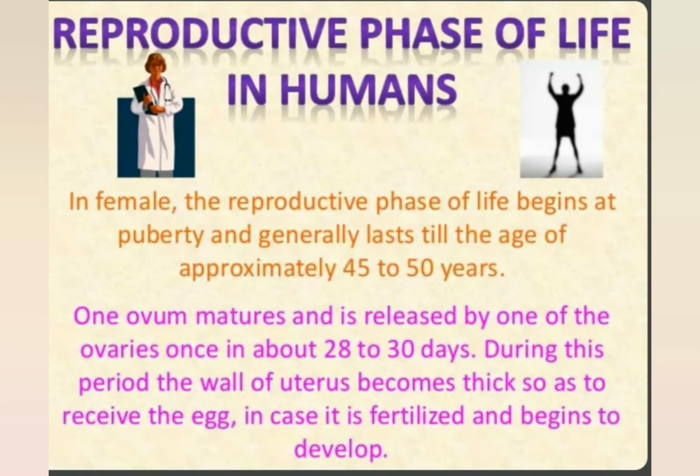In females, the reproductive phase of life begins at puberty and generally lasts till the age of approximately 45 to 50 years. The ovum matures and is released by one of the ovaries once in about 28 to 30 days. During this period, the wall of the uterus becomes thick so as to receive the egg, in case it is fertilized, and begins to develop.